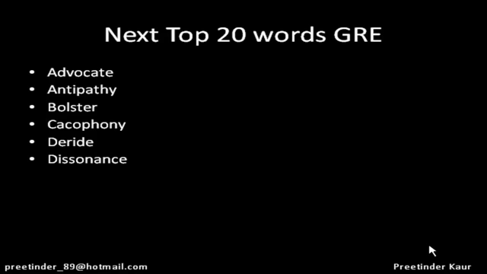The next word is dissonance. Dissonance means conflict of opinions and conflict of noise, so a lot of disturbance is caused whenever dissonance is there. The next word is ingenuous, which is a very common word. Sometimes disingenuous is also very common. Ingenuous means the inability to mask your feelings. A person who does not know the craft of hiding his or her feelings or the art of being diplomatic. So that kind of a person is ingenuous.